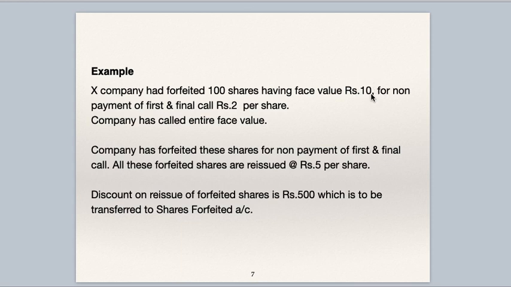Face value of shares is 10. The company is reissuing these 100 forfeited shares at rupees 5. So 10 minus 5 is 5 rupees discount on reissue of forfeited shares. Total discount is 100 into 5, 500, which is to be transferred to shares forfeited account.